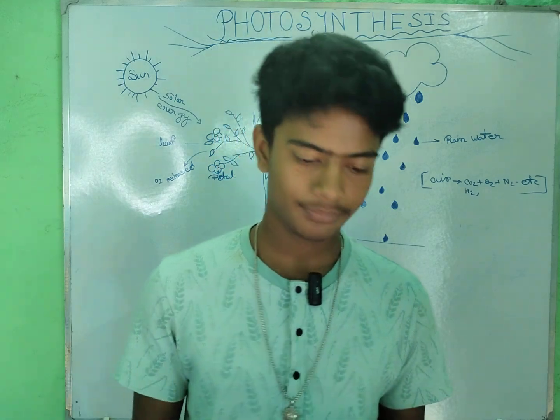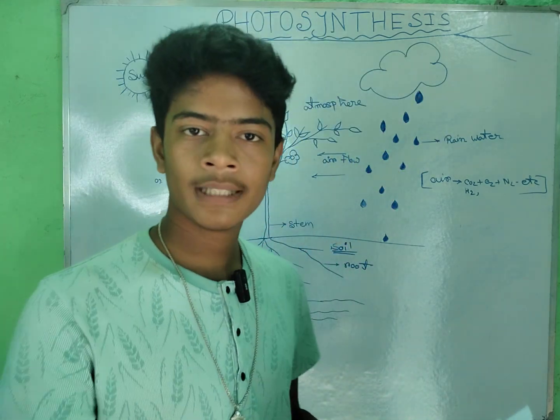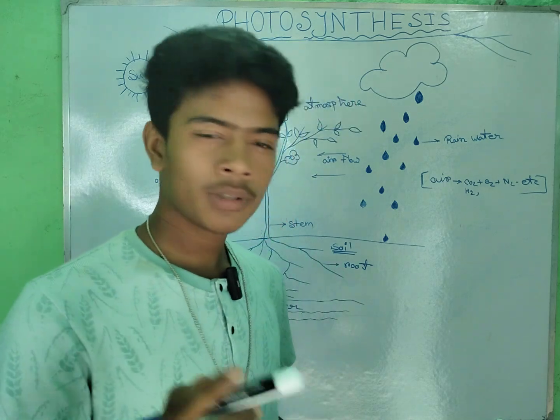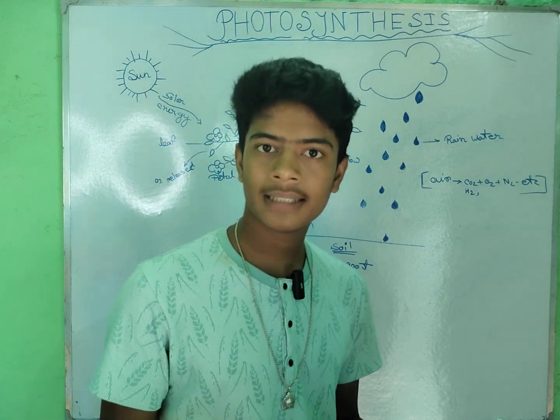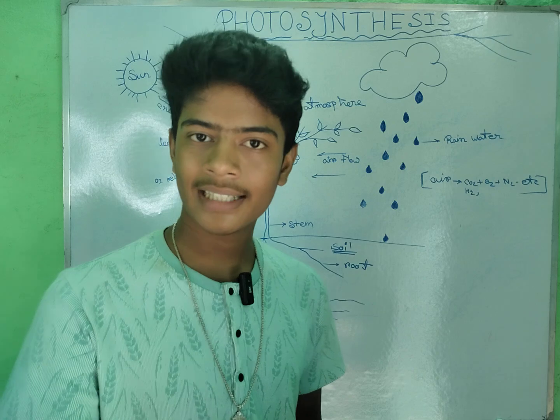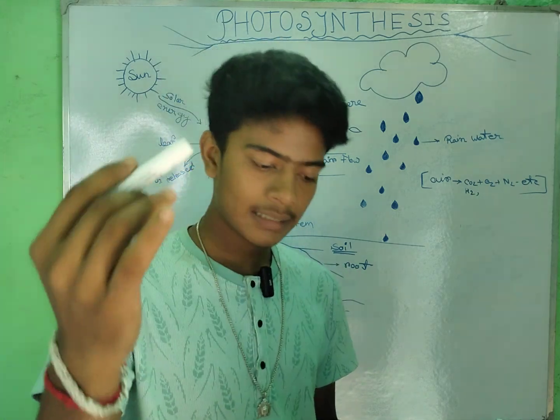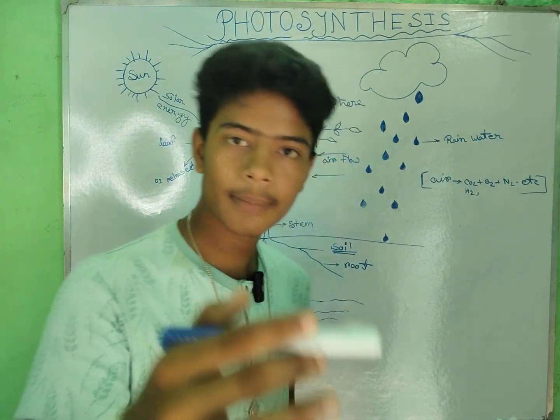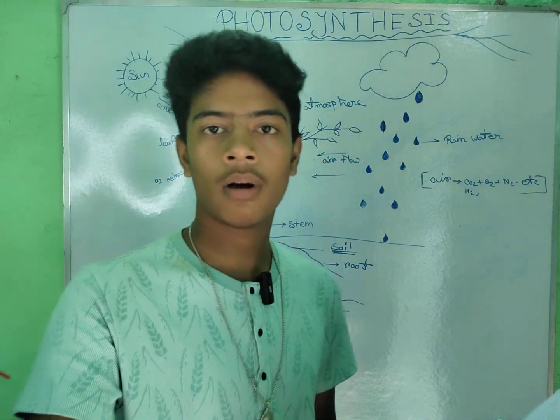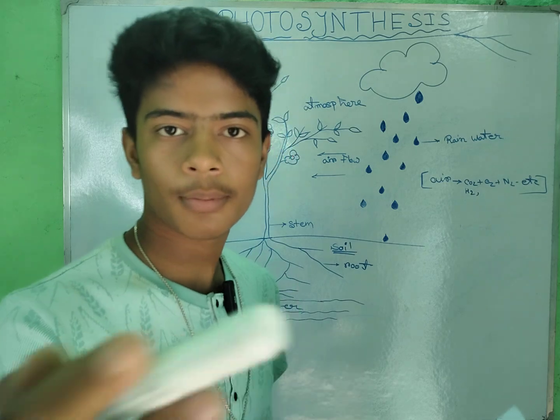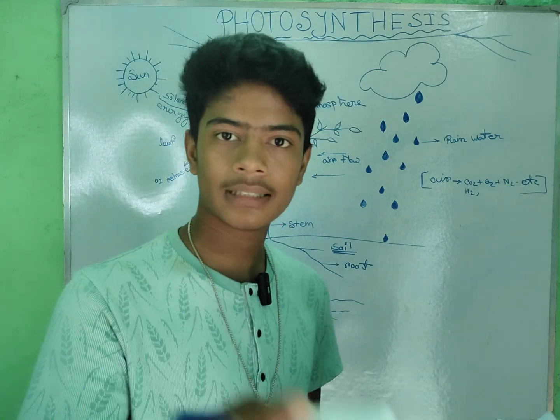So let me start. What is the definition of photosynthesis? Photosynthesis is the process by which plants convert light energy into chemical energy. It is very essential for every plant to survive on this earth. It is a two-step process: one is light dependent and one is light independent.